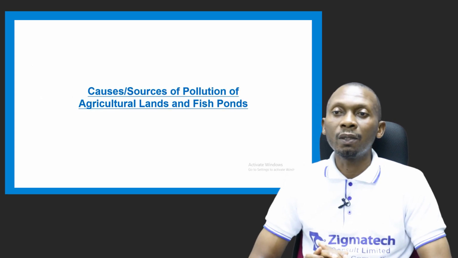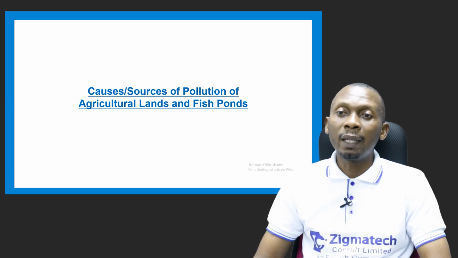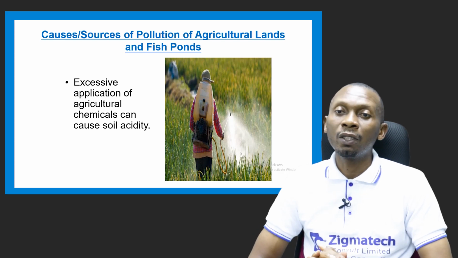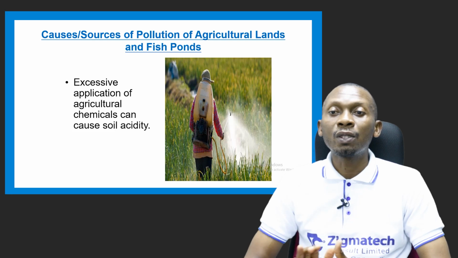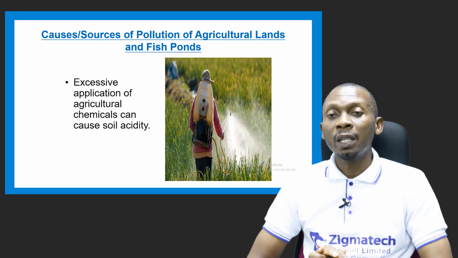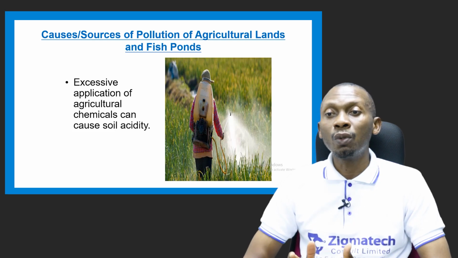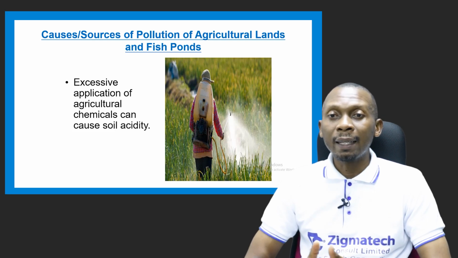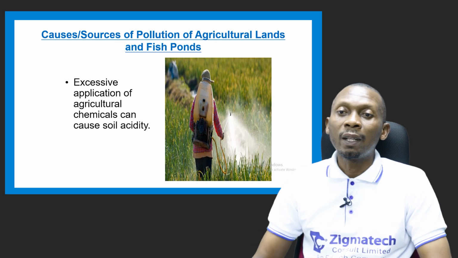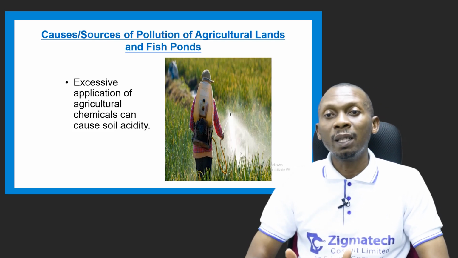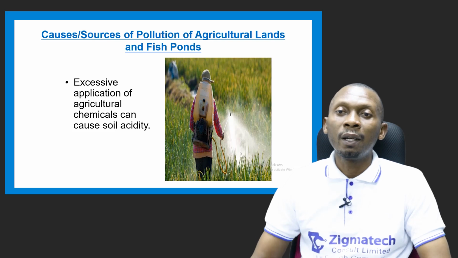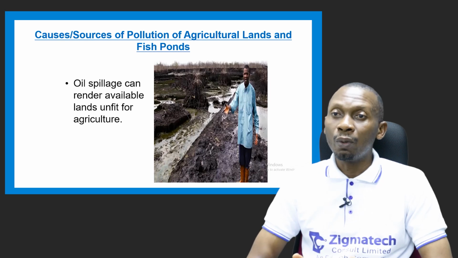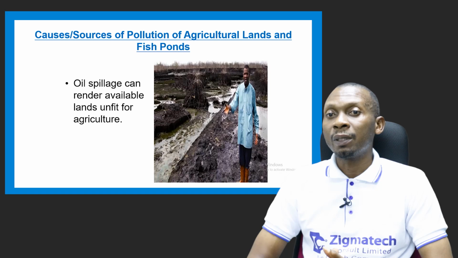So now let's look at the causes or the sources of pollution of agricultural lands and fish ponds. So the first we have here is excessive application of agricultural chemicals can cause soil acidity. Agricultural chemicals are relevant when it comes to the control of diseases and pests, but when they are applied not following the guidelines or the standard, they could cause soil acidity, which could also lead to toxicity of our crops.